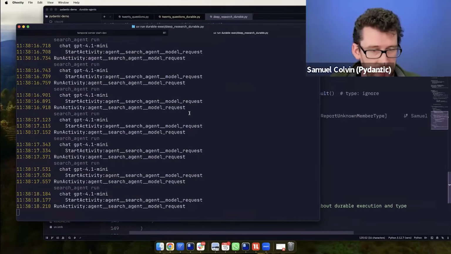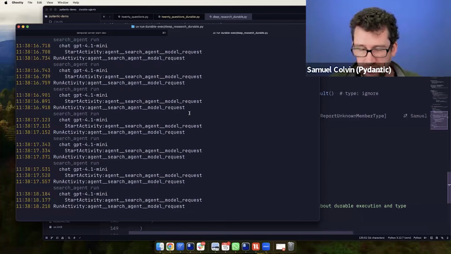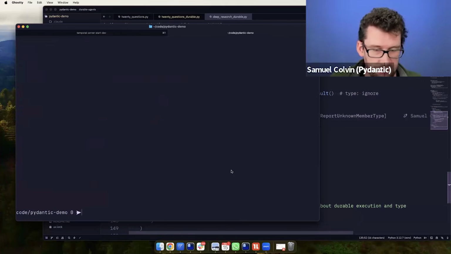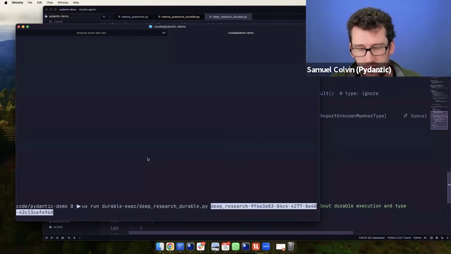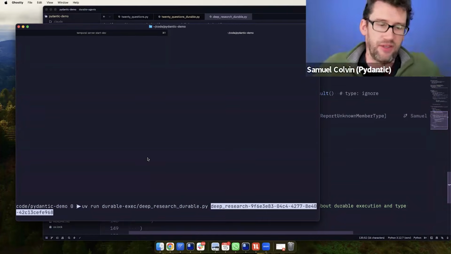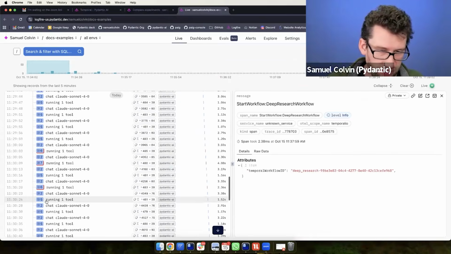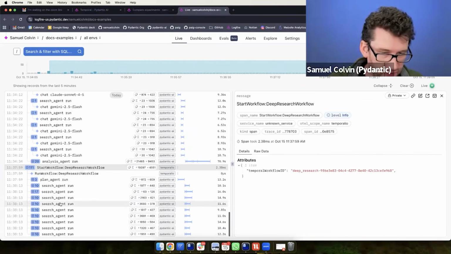But the powerful bit here is, imagine that we're halfway through running all these searches. We're about to start the final step, and something comes along and kills the process. In general, you'd have to completely restart this process and run your deep research all over again. With Temporal, it will just rerun that workflow automatically. In this case, I'm restarting it and just running that one workflow, but in general, it would automatically be restarted. And on the next time that Kubernetes comes up, the workflow will run as it would have done before, but it will get answers to each individual question basically instantly.